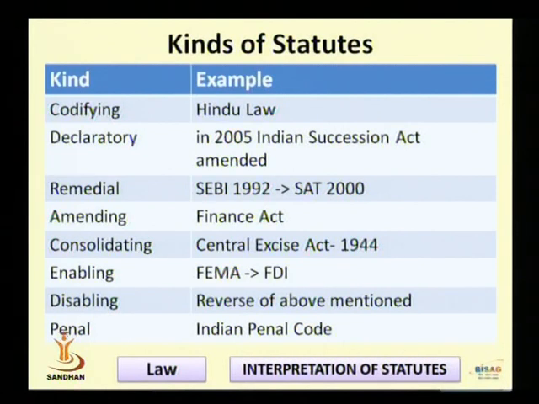Till the year of 1992. After the Amendment Act passed in SEBI Act in the year of 2000, dear friend, the separate authority was established. In short, it is known as SAT, but the full form is Security Appellate Tribunal.